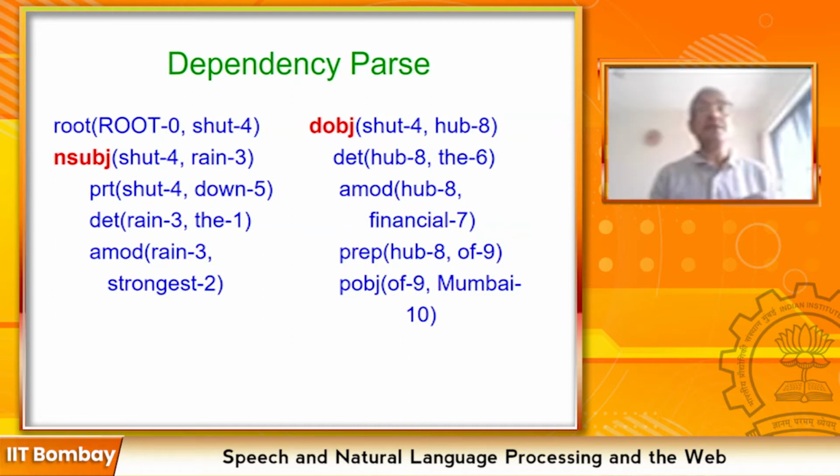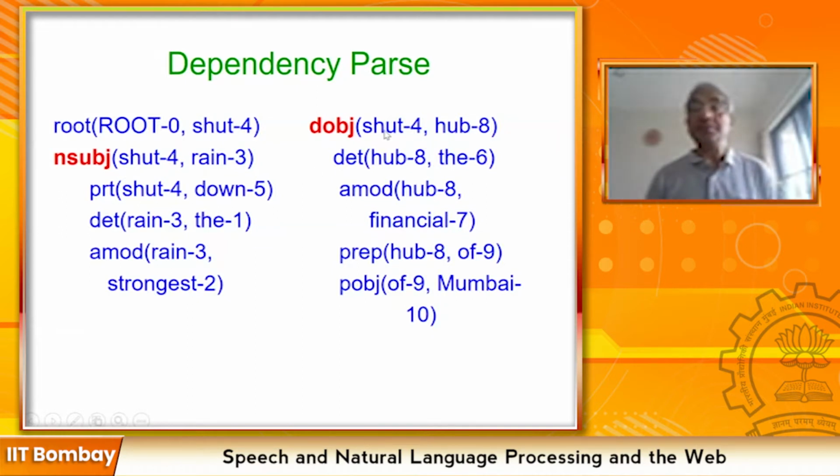Just like NP was a part of the sentence in constituency parsing, in dependency parsing, subject takes away a large part of the sentence. Then object takes away another part. So subject, verb, object. Under object, you have many pieces of information, just like under subject. What is the information under subject? That the rain is a particular rain, the rain. Adjective modifier, strongest rain. And shut itself is a complex object. It is shut down. So down is linking with shut through predicate particle.